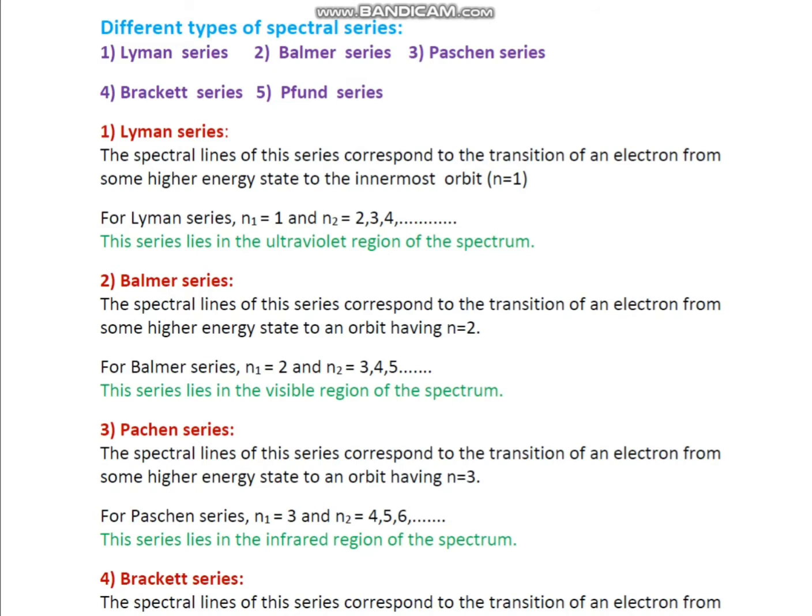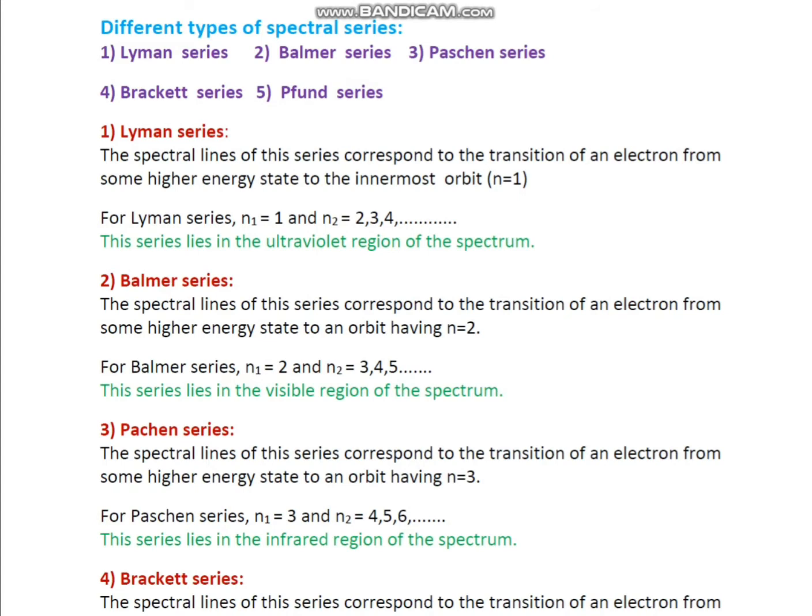And second one, Balmer series. The spectral lines of this series correspond to the transition of an electron from some higher energy state to an orbit having n equal to 2, meaning innermost orbit n equal to 2. For Balmer series, n1 is equal to 2 and n2 is equal to 3, 4, 5 and so on. This series lies in the visible region of the spectrum.